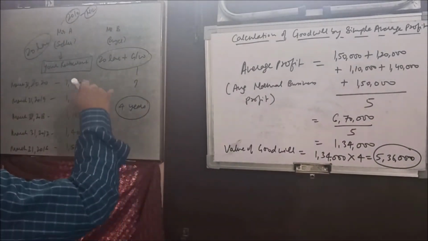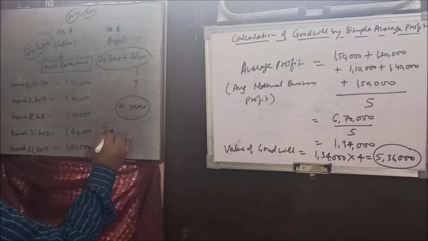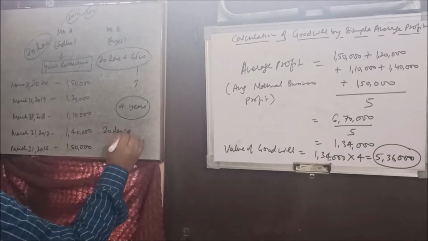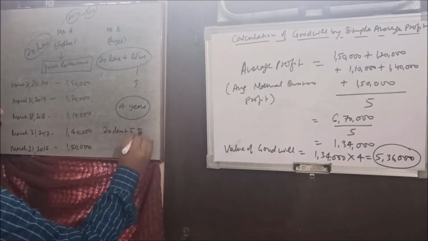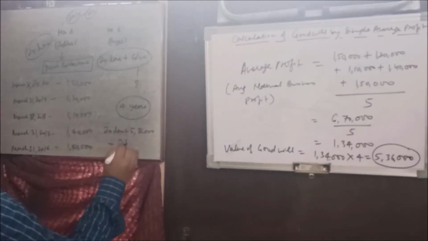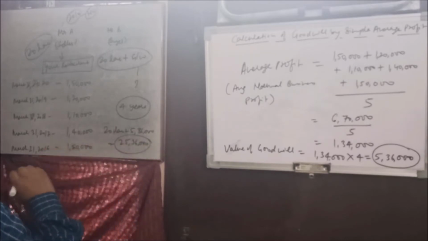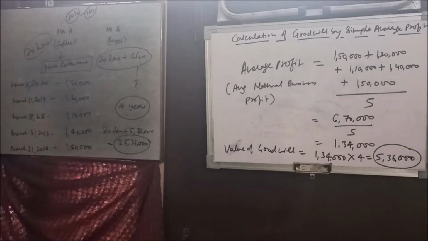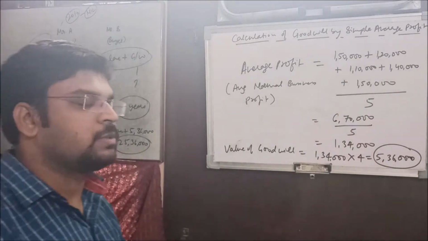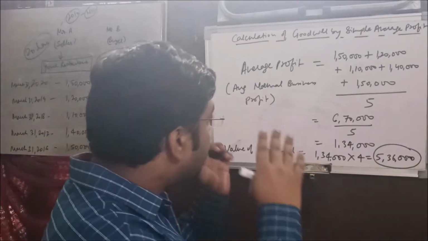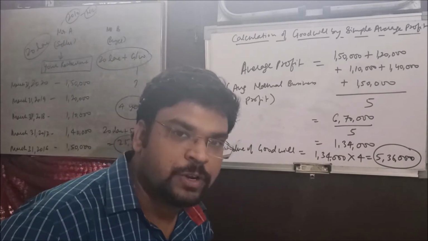Okay, so it comes out 20 lakhs plus 5,36,000. So that is 25,36,000. So that amount we should give to A because they both have agreed for this method. Understood? So that is the meaning of the average profit method.